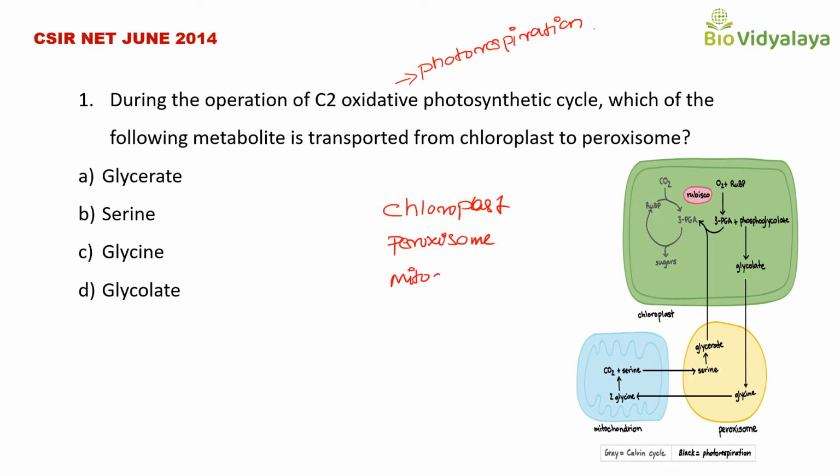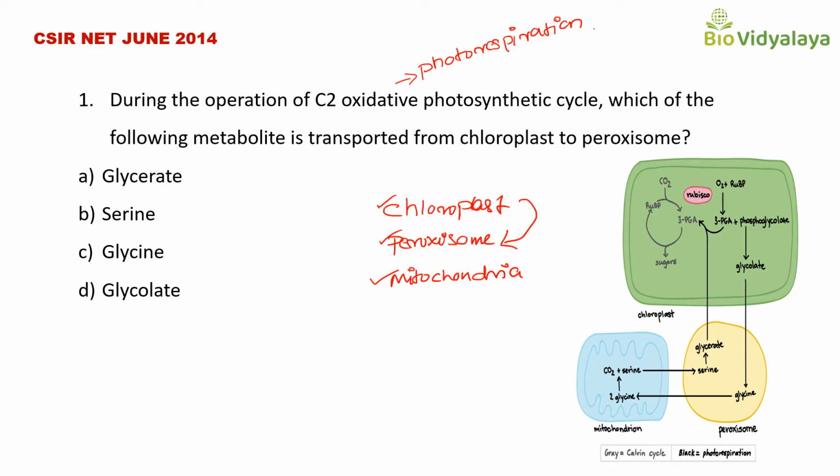Try to remember these names in the correct order. Which of the following metabolites is transported from chloroplast to peroxisome? That means which molecule is transported from chloroplast to peroxisome?